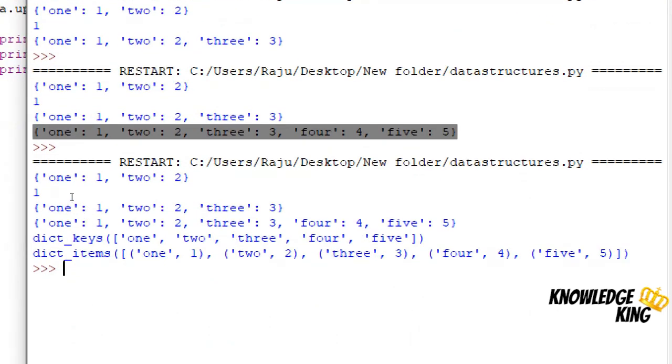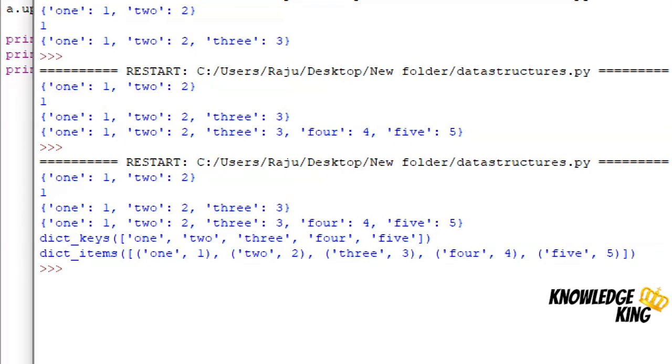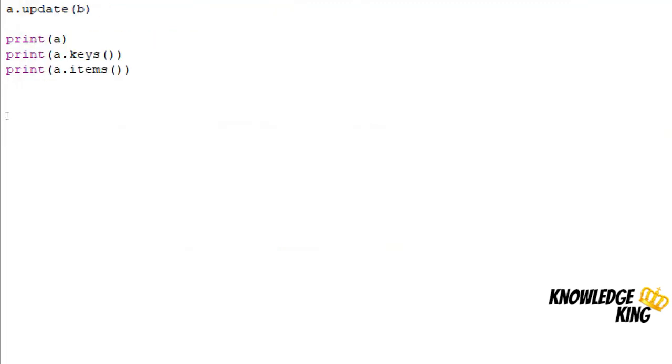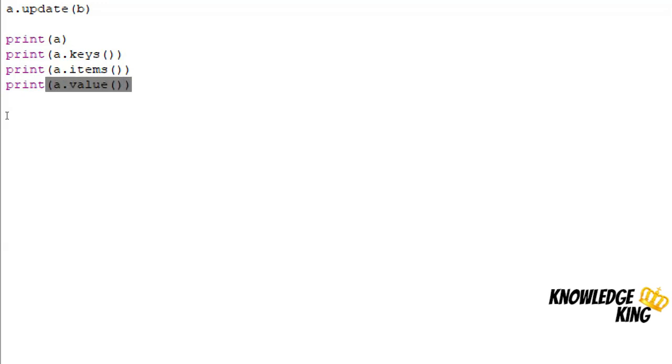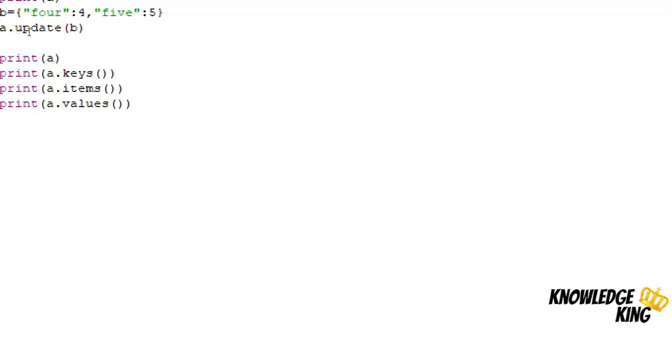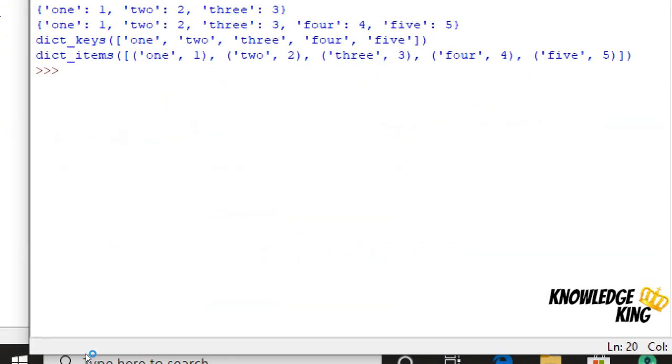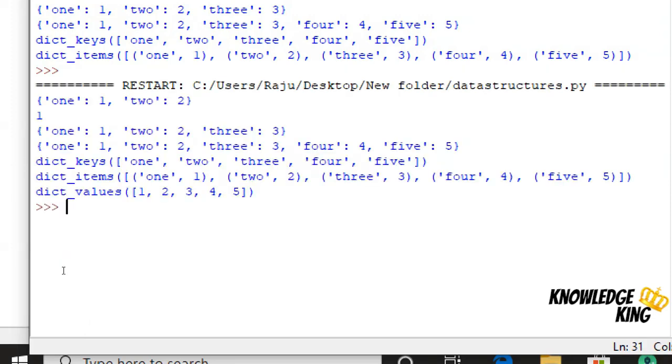As you can see, here the keys are 1, 2, 3, 4, and a dictionary item has both the key and value pair. If you want only the values of the dictionary, we can write a dot values, and I'll save the program and run once again. As you can see, the values are 1, 2, 3, 4, 5, and the keys are 0, 1, 2, 3, 4, 5, and items are both key and value pairs.